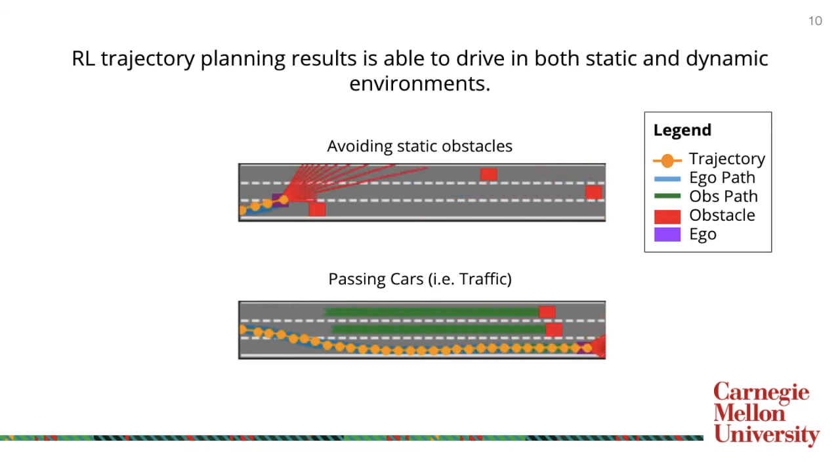And thus, I will present to you a reinforcement learning-based approach to trajectory planning. By using RL, the agent experiences many near-crash scenarios in its training and learns how to recover from them. Here, you can see the Ego vehicle driving in both static and dynamic environments, demonstrating passing behavior to overtake slow cars.